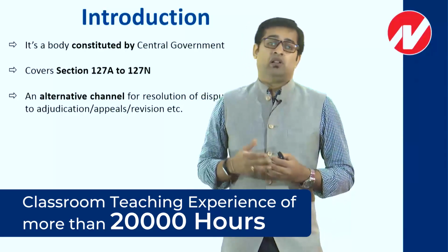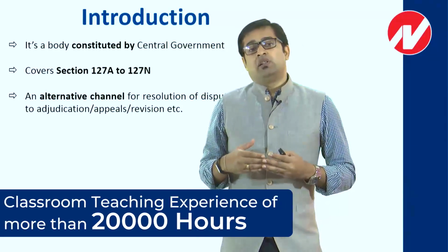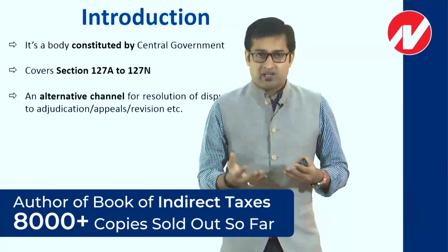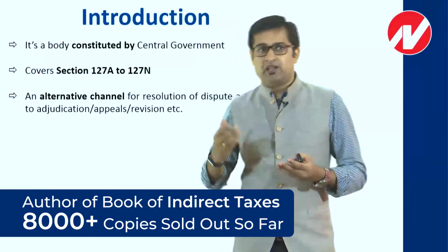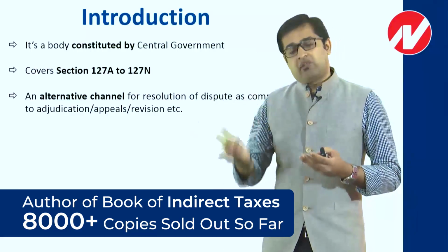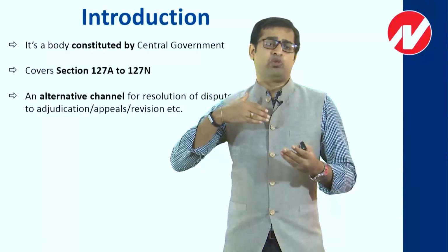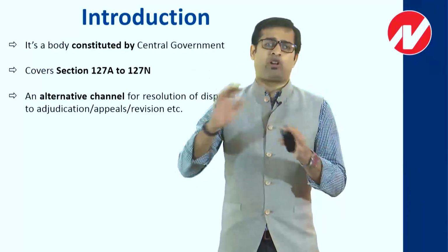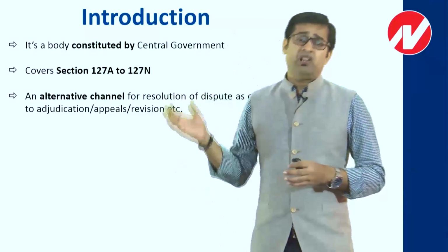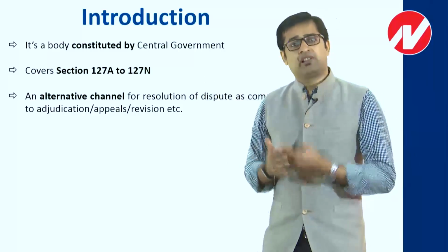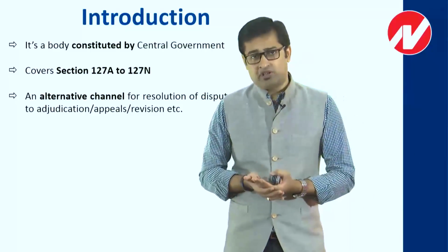Against that, if the proceeding is against the assessee and the assessee is an aggrieved person, he goes for appeal. If required, he may even go for revision, and it may also result in prosecution at a later stage. So there are many proceedings. A complete alternative to all these proceedings is what we consider as a settlement commission.